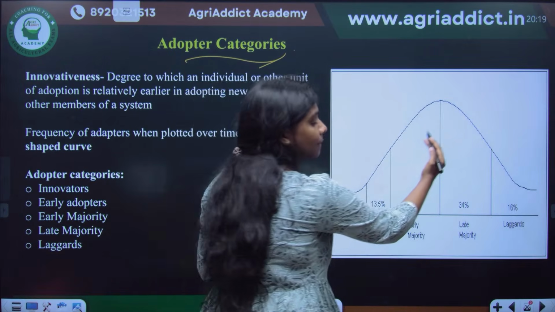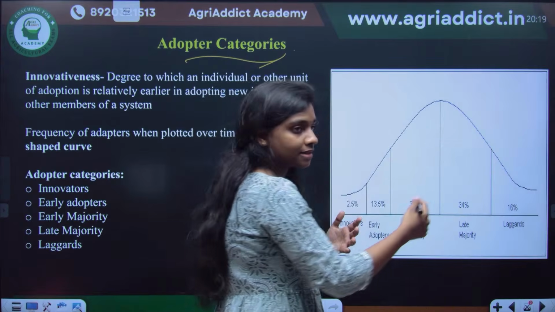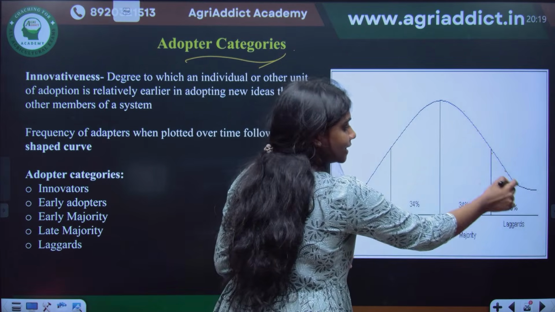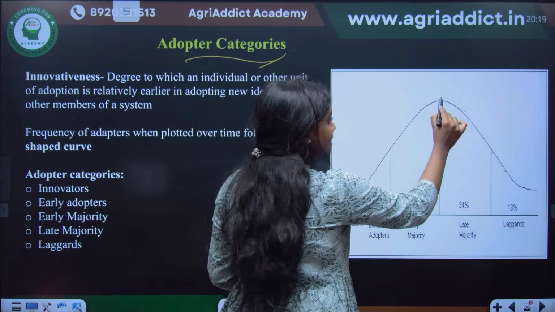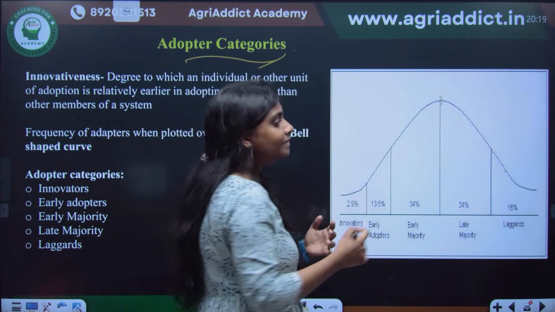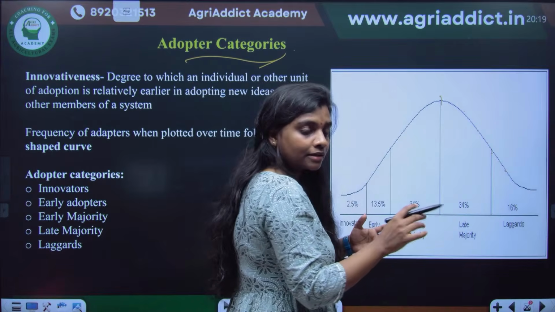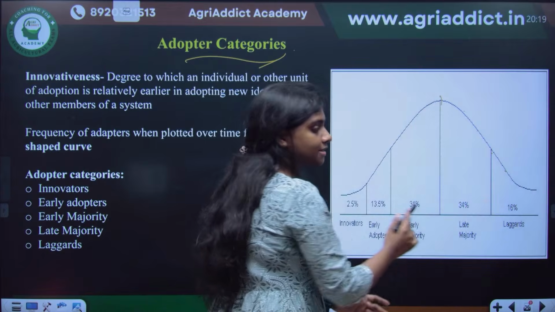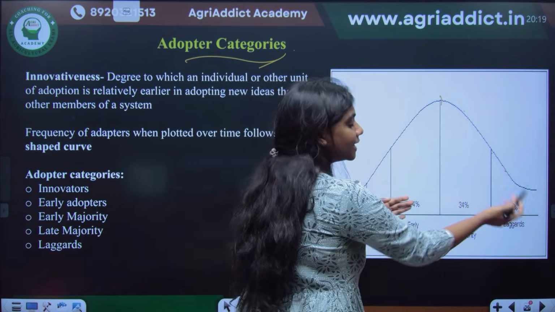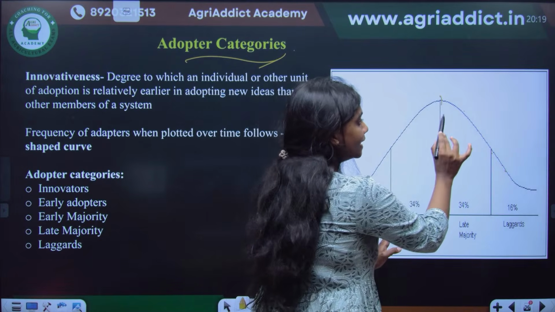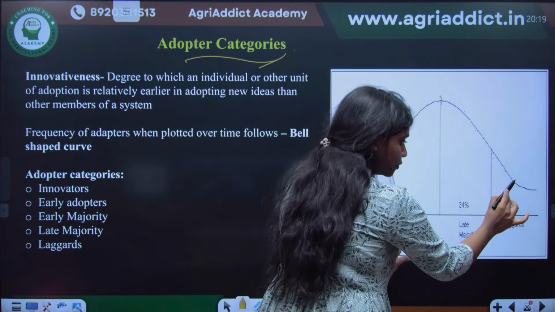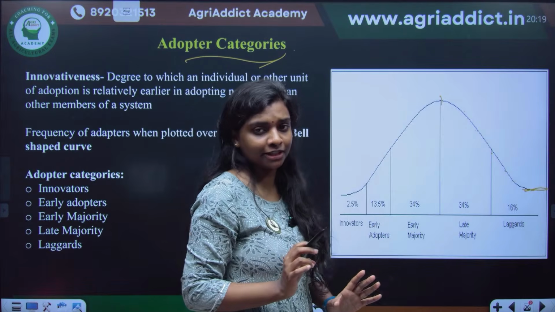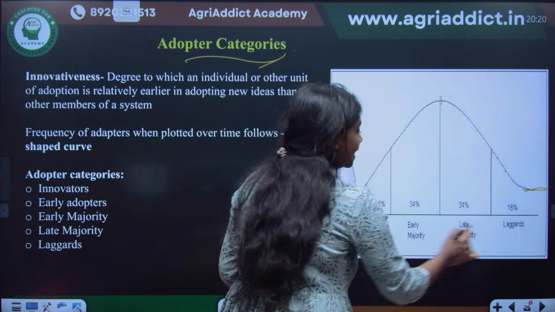Then what happened? These many people already adopted it. So the rate of adoption, the number of more people adopting, will be reduced. This doesn't mean that they are leaving. It means that up to this 50% of the people have already adopted it, and after that there are not more people left in this half, right? Already 50% of your class has adopted the technology, so only the remaining 50 is left there. And then slowly the adoption reduces, and after some time very few people will be left without the technology. Other than that, all these people have already adopted the technology.